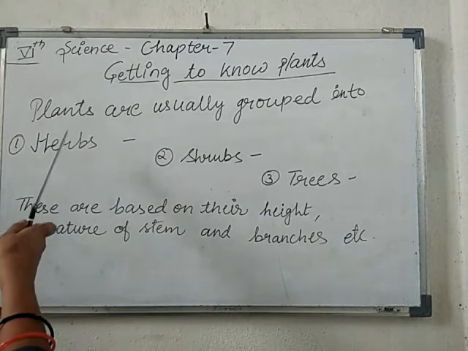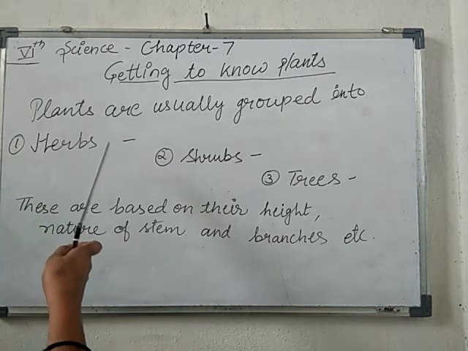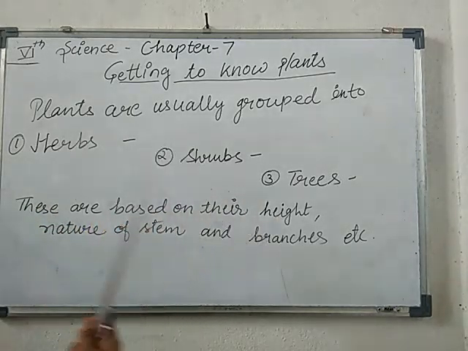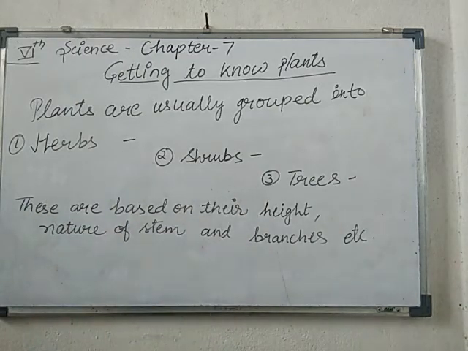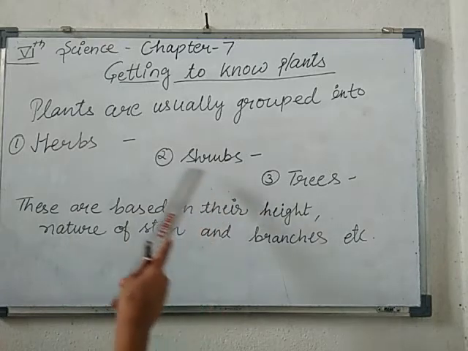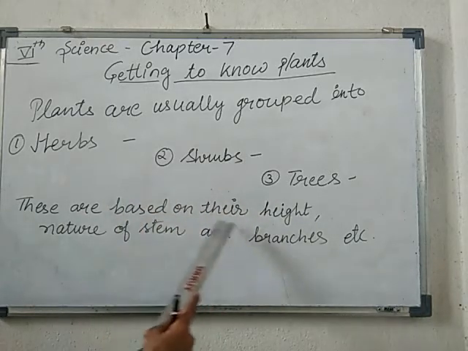So in this chapter we'll discuss plants grouped into three categories: herbs, shrubs and trees. These three categories depend upon the plant's height.